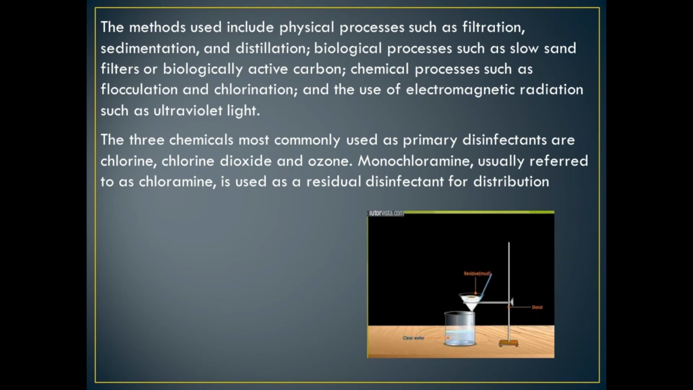This conical flask, I think everyone has seen it. The methods used include physical processes such as filtration, sedimentation and distillation. Biological processes such as slow sand filters or biologically active carbon. Chemical processes such as flocculation and chlorination. Chlorination of water and use of electromagnetic radiation such as ultraviolet light. The three chemicals most commonly used as primary disinfectants are chlorine, chlorine dioxide and ozone.